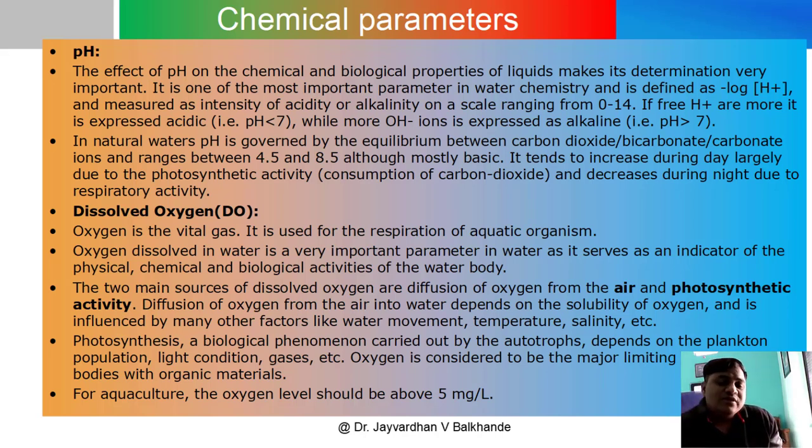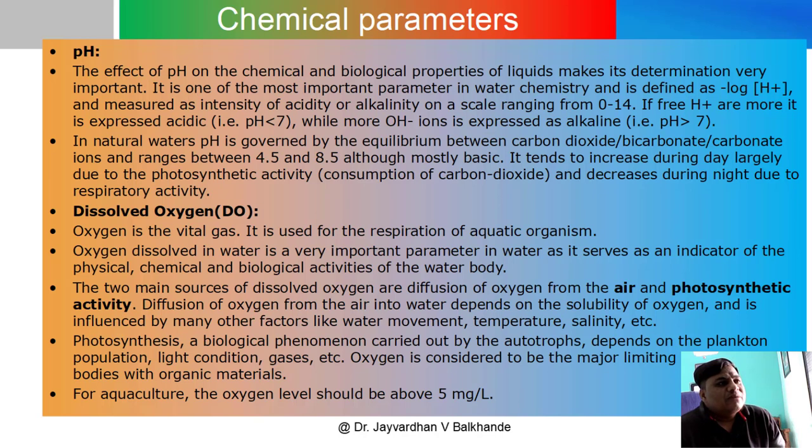Let us elaborate this pH scale: 0 to 6.9 is the acidic range of the pH, whereas 7 is neutral, and 7.1 to 14 is expressed as the alkaline or basic nature of the water.